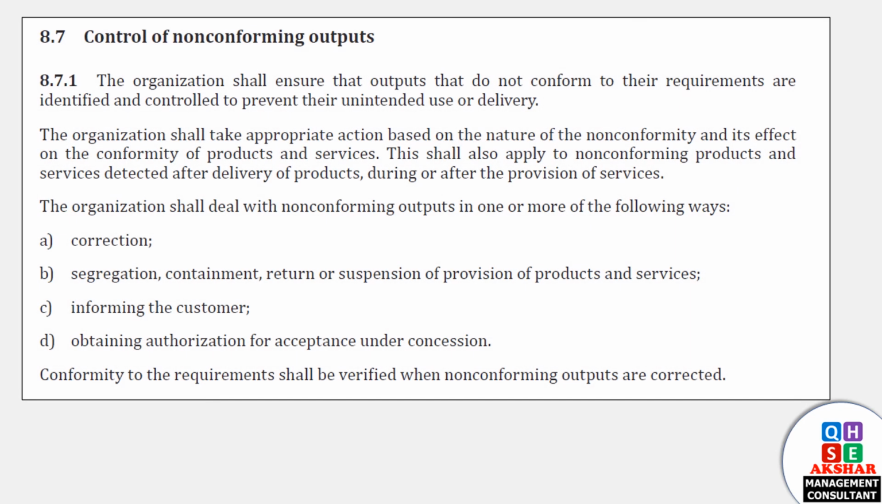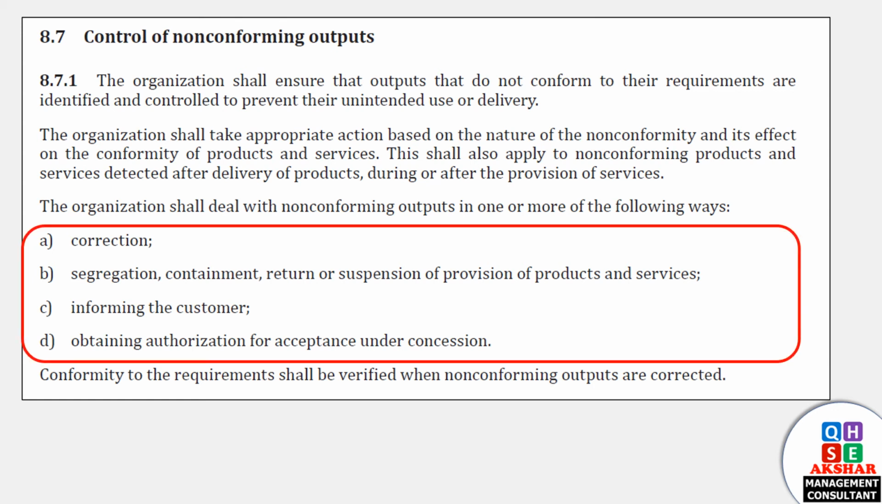Clause 8.7 of ISO 9001:2015 has defined 4 different actions to deal with non-conforming product. But the hierarchy of actions is very much significant.